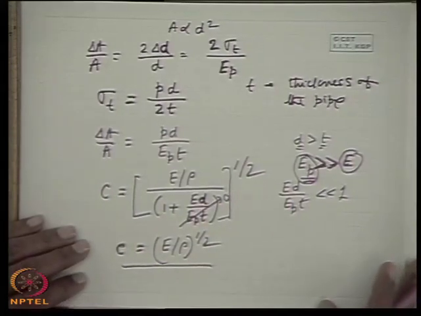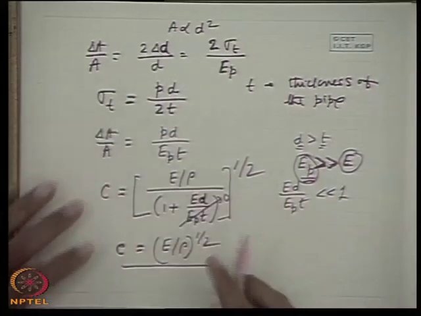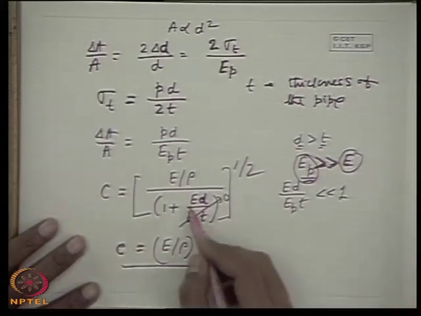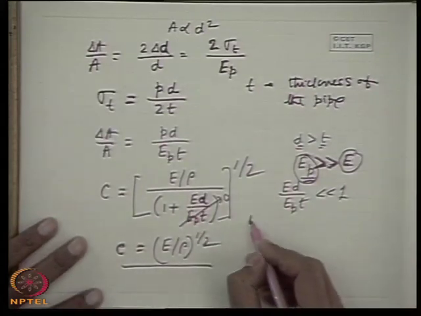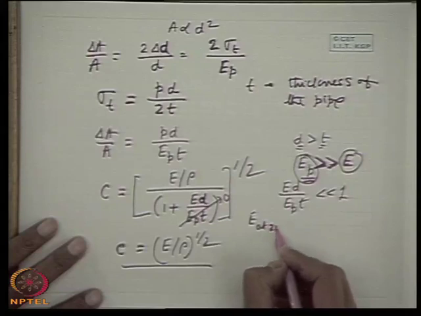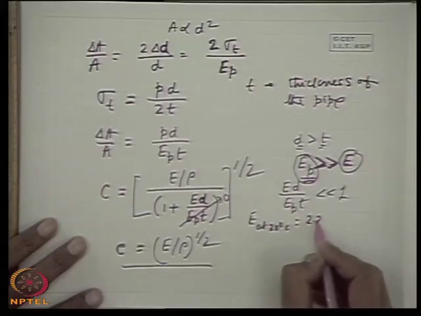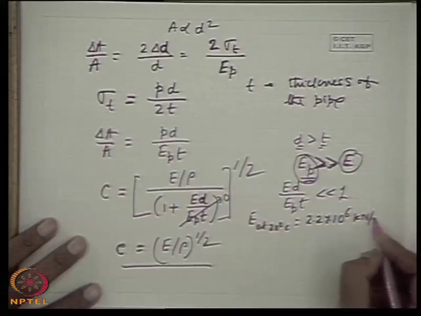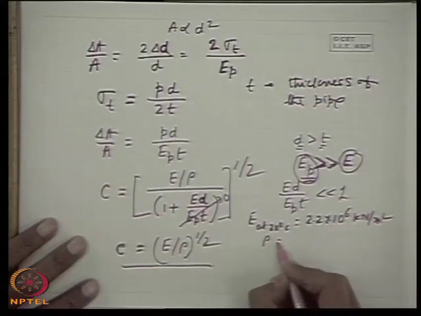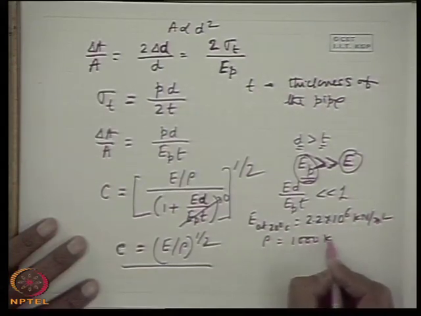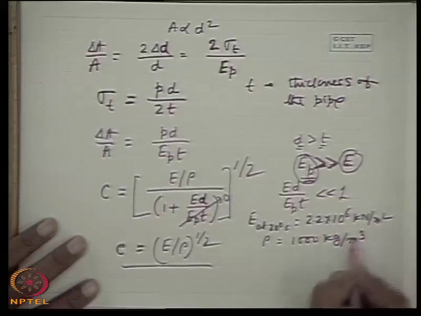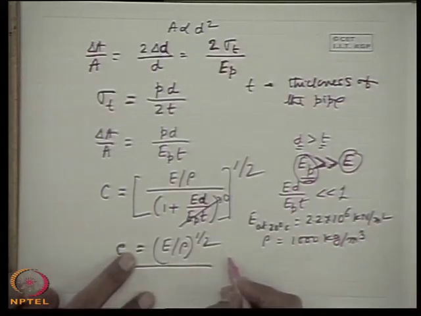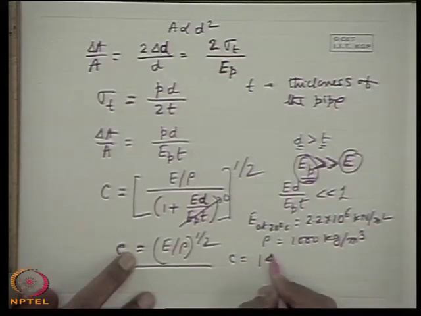So, we can give an example. What is the error of neglecting this? If you consider water, whose E at 20 degrees Celsius is 2.2 into 10 to the power 6 kilonewton per meter square, and rho is 1000 kg per meter cube, and you calculate c from this, you get c equal to 1482 meter per second.